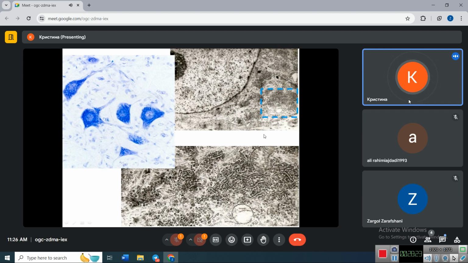And here, this is the electron microscopy picture of part of the cytoplasm of the neuron. Here is its nucleus with nucleolus and a part of cytoplasm inside which we see Nissl bodies: 1st, 2nd, 3rd, etc. One Nissl body consists of several rough endoplasmic reticulum cisternae and a lot of polyribosomes.